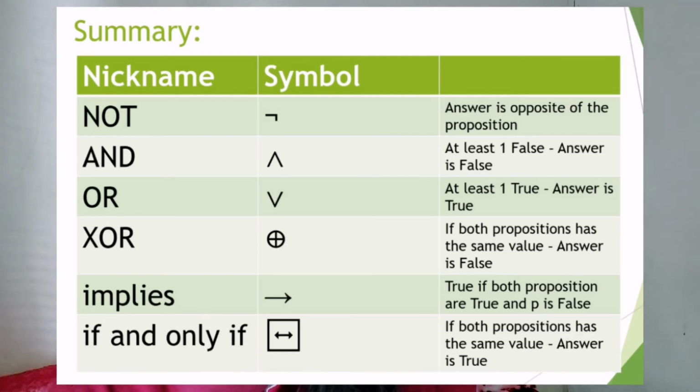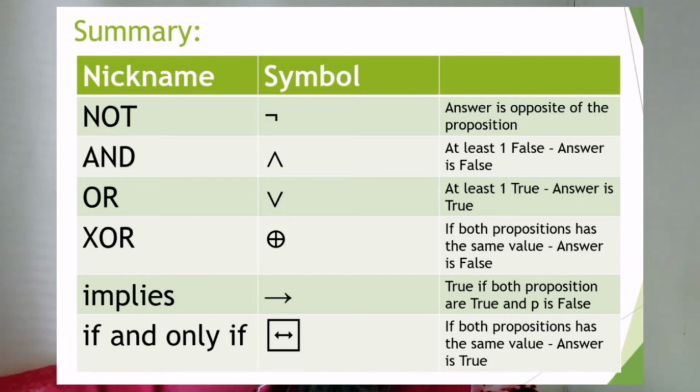And for the implication, the truth value is true if both propositions are true, and if P is false, that is the only other time the answer is true.